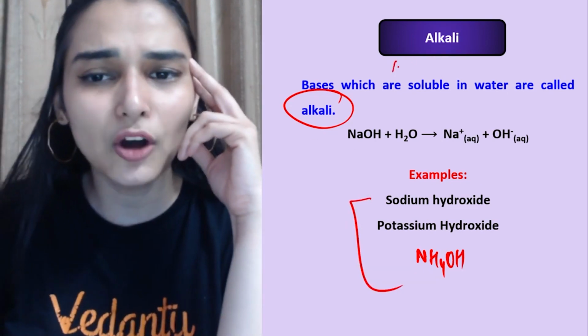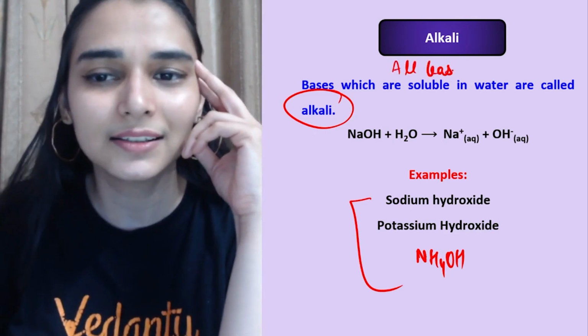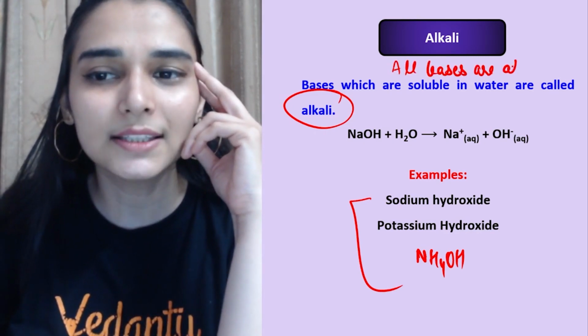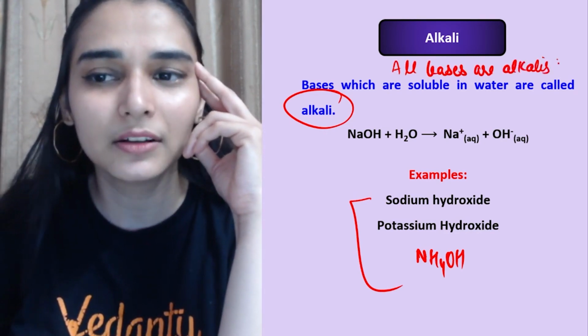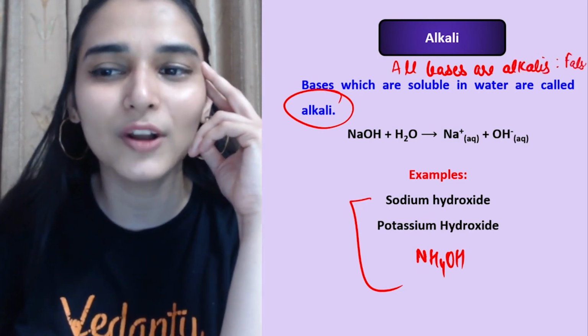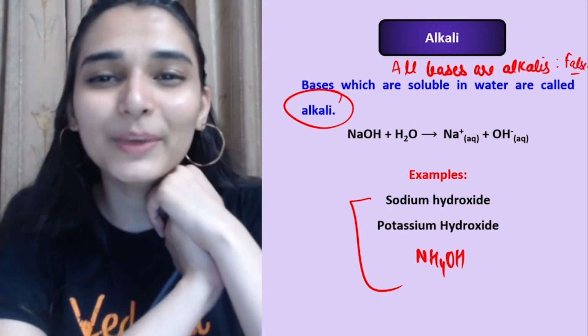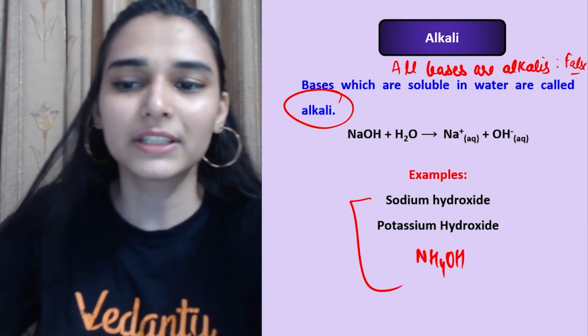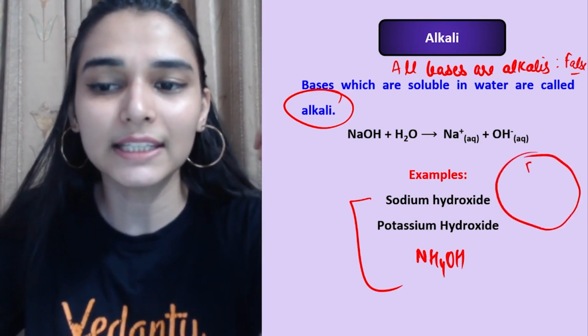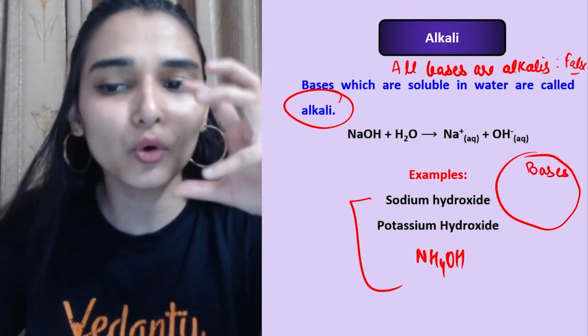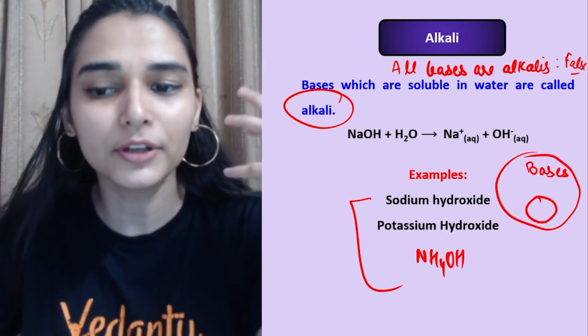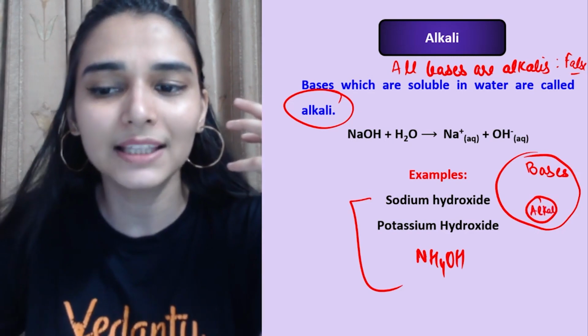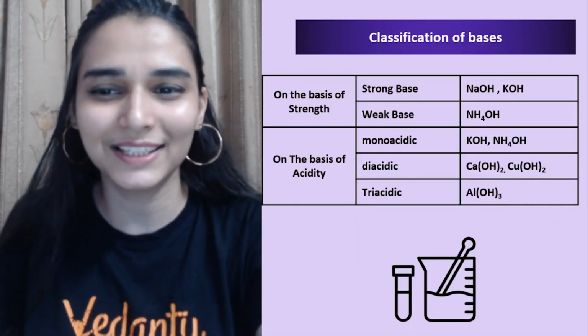So can I say that all bases are alkalis? All bases are alkalis. Do you agree? बिल्कुल भी नहीं, false statement, because all bases are not water soluble, just a fraction, कुछ उनमें से. जैसे if this entire circle is representing the bases, so उसमें कुछ थोड़े से fraction of bases होंगे which are water soluble, and we will be calling them alkali. Okay, as simple as that.